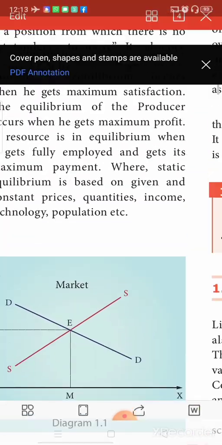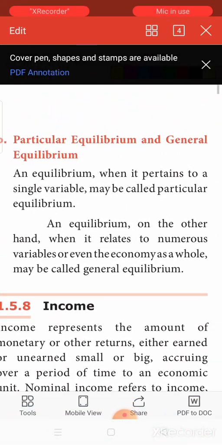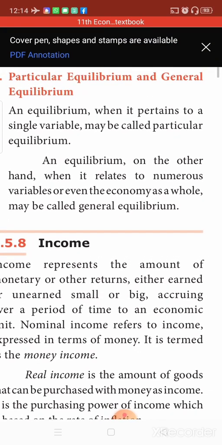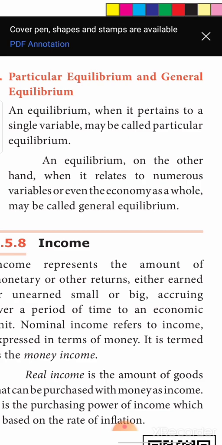Now again, equilibrium can be conceived under two conditions. One is particular equilibrium and the other is general equilibrium. Particular equilibrium means when it pertains to a single variable. But when the equilibrium relates to so many other variables, when it relates to climatic condition, population, income, technology, then you call it general equilibrium. Or even when it relates to an economy, you call it general equilibrium.